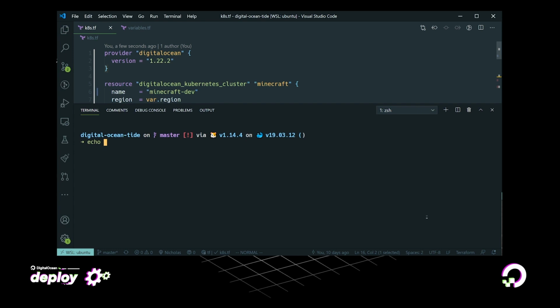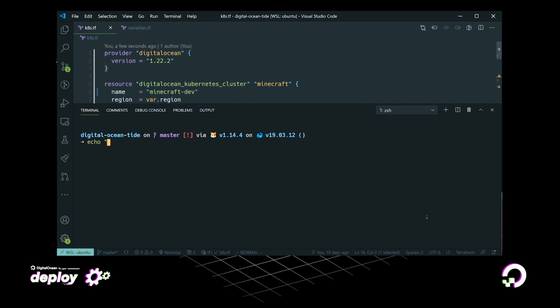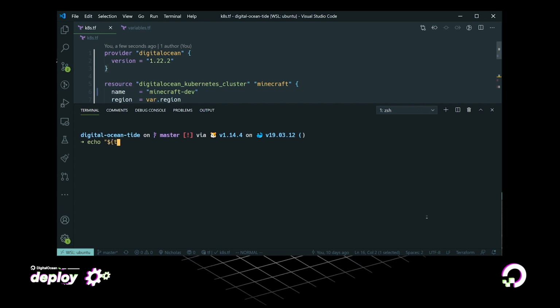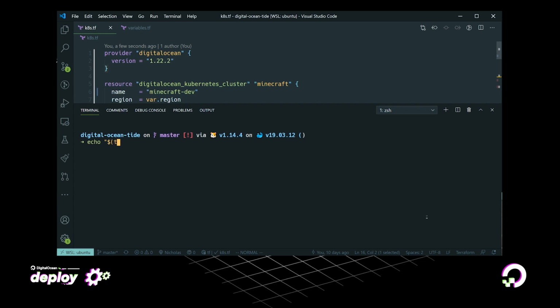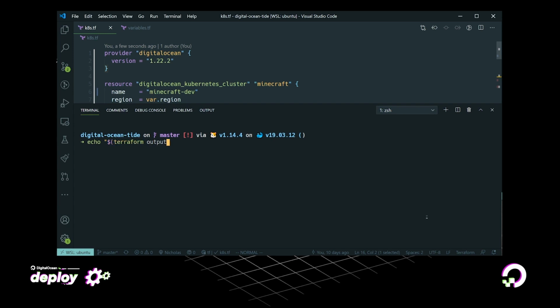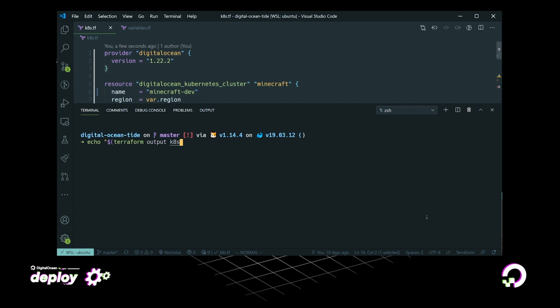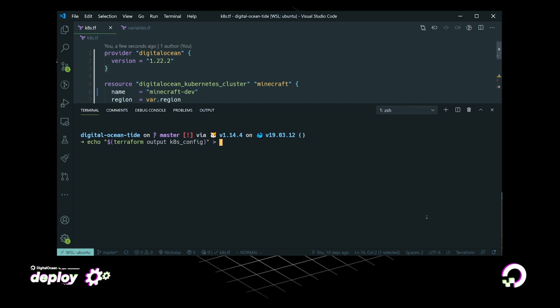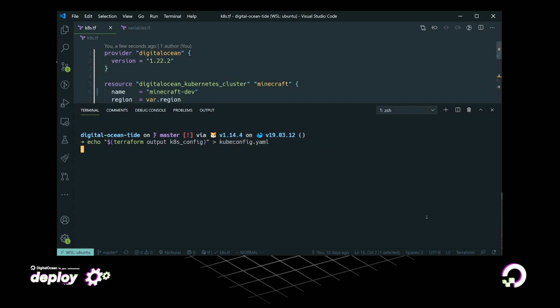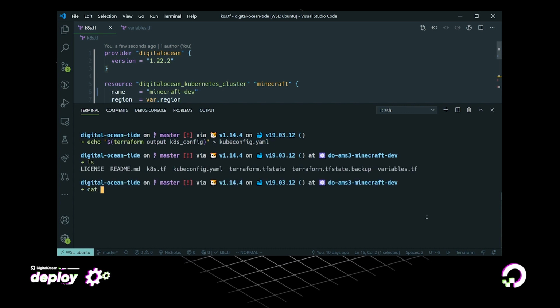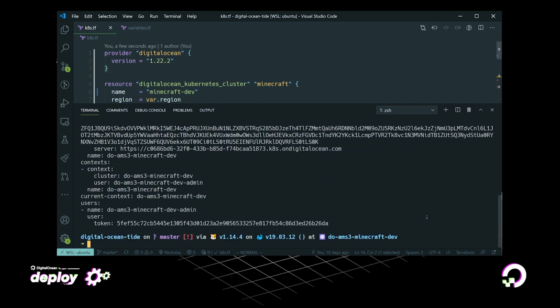So I can use a command called terraform output. I'm just going to write a subshell with terraform output k8config, and we're going to output that to a file. So I can get that variable outside of Terraform, and I can just save it into a file. I'm just piping it in, standard Unix stuff there, to kubeconfig.yaml.